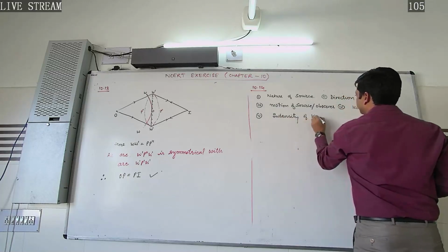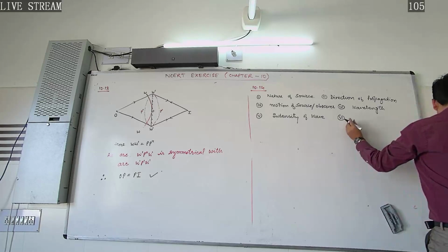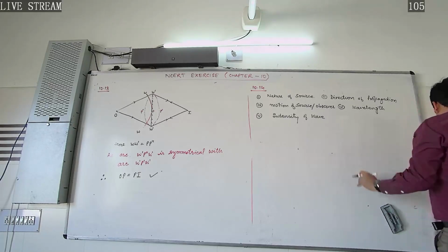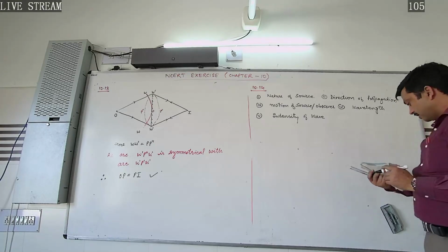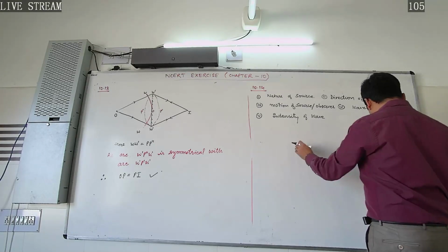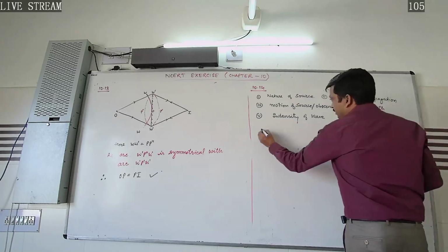And the question is, on which of these factors, if any, does the speed of light in vacuum depend, and does the speed of light in medium depend.